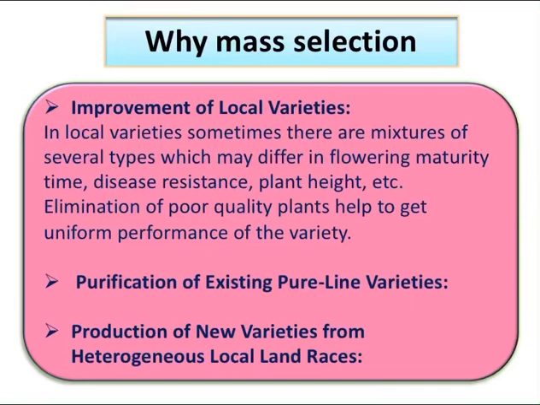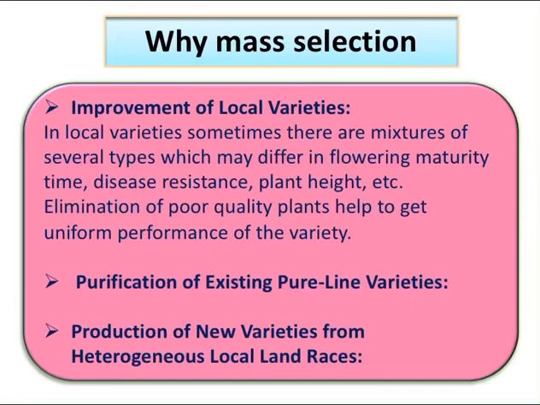So through this mass selection, in local varieties there is sometimes a mixture of several types which may differ in flowering or maturity time or disease resistance, even height of a plant or height of a spike or color of a grain. So elimination of poor quality plants helps to get uniform performance of the variety.